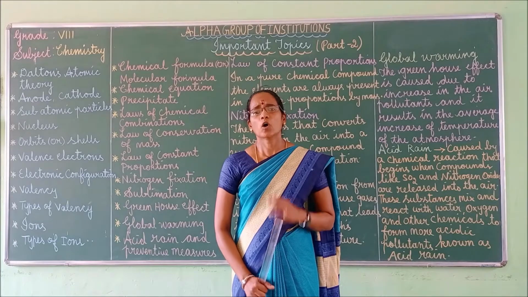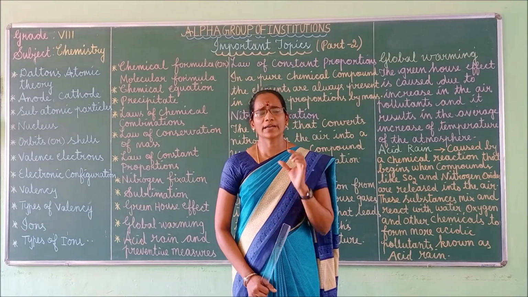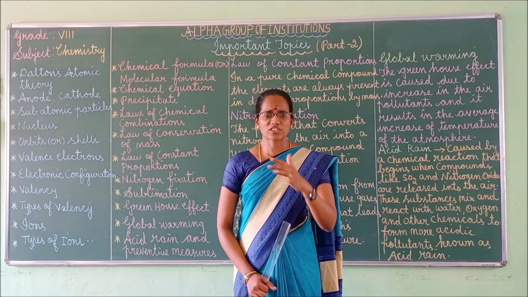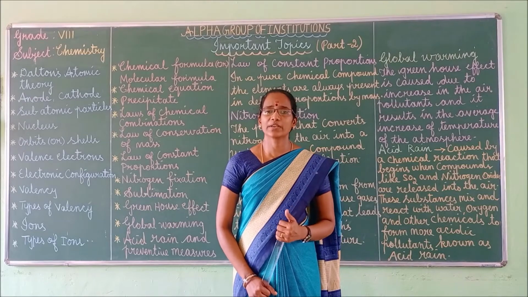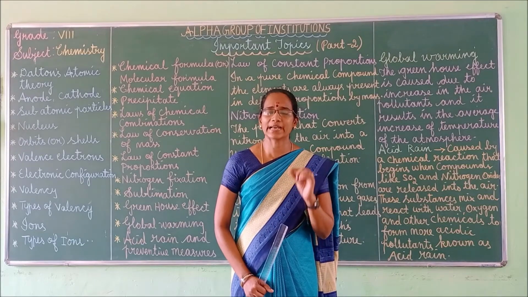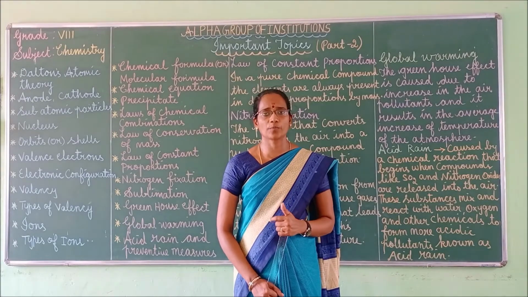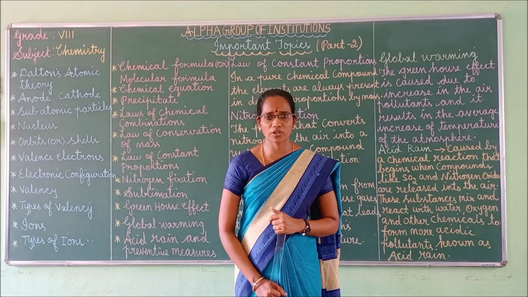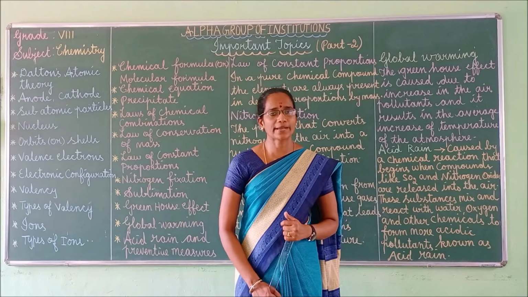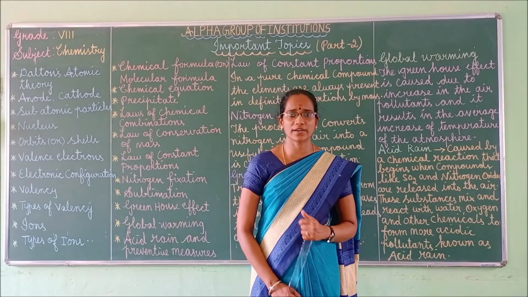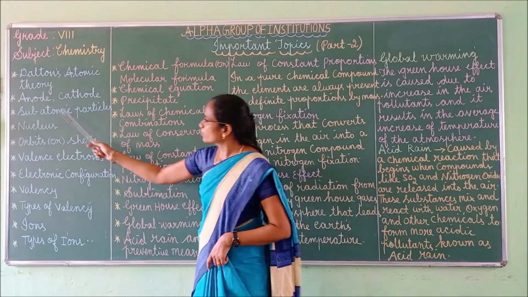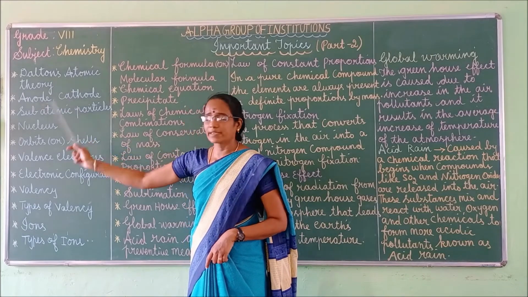Next one, all elements are made of atoms only, and chemical reaction is the rearrangement of atoms. This is Dalton's atomic theory. This is a very important theory proposed by John Dalton. Understood children? Right. Next we can move to anode and cathode.